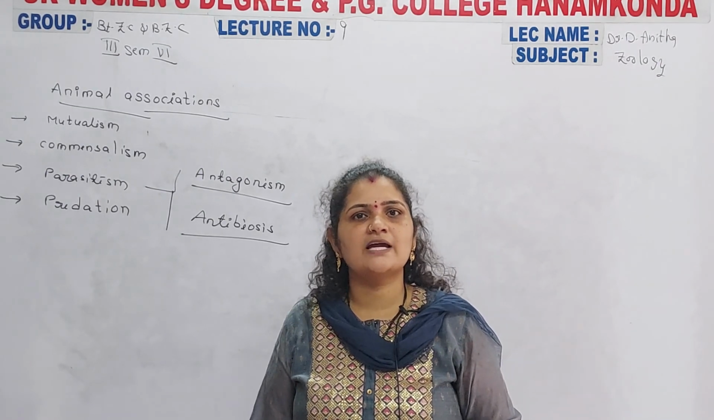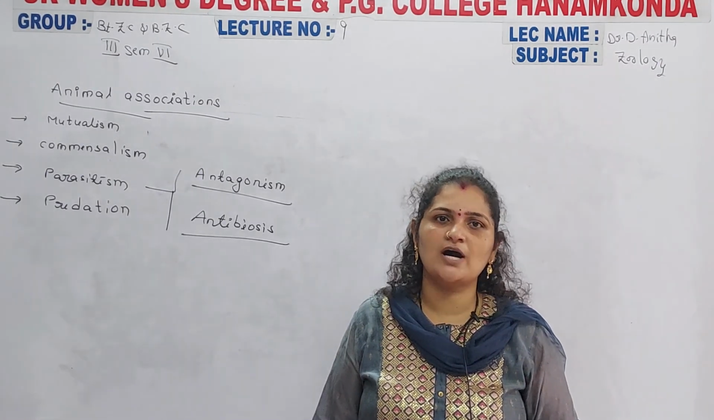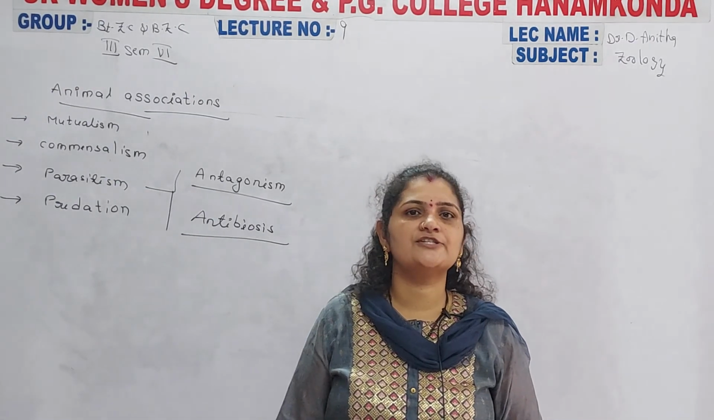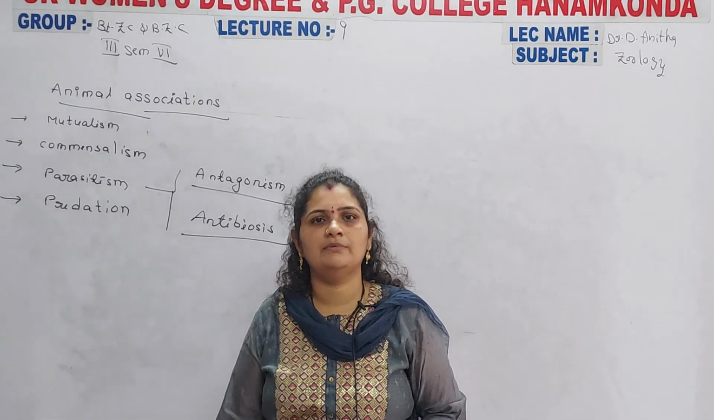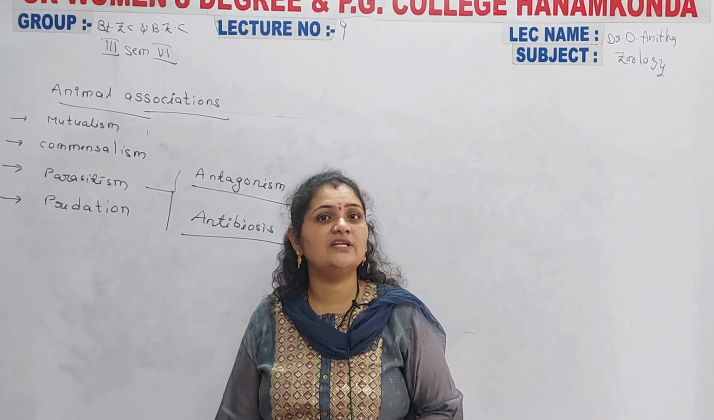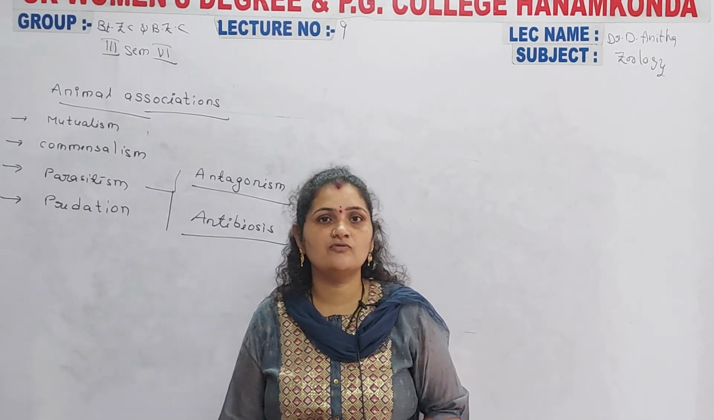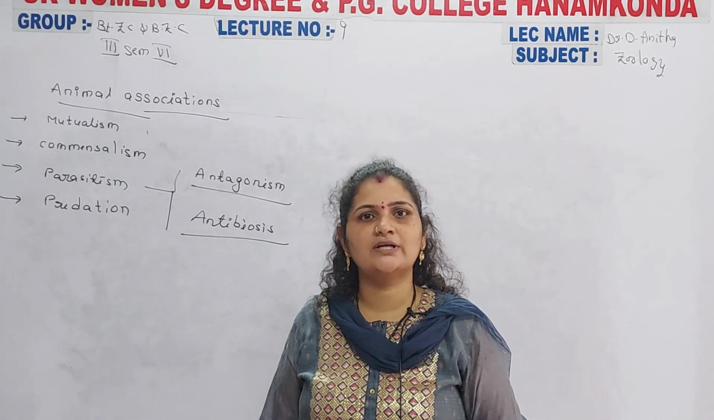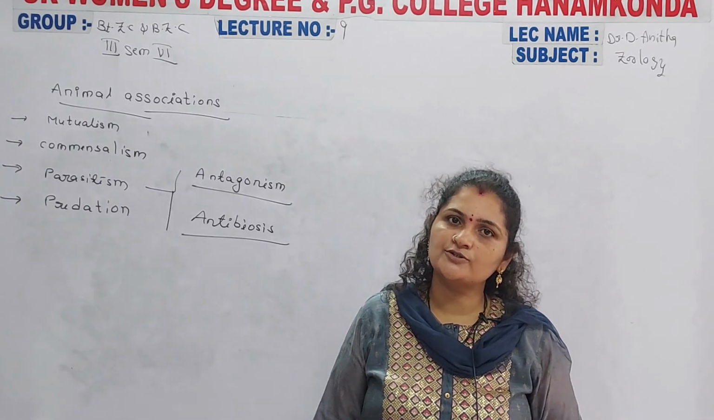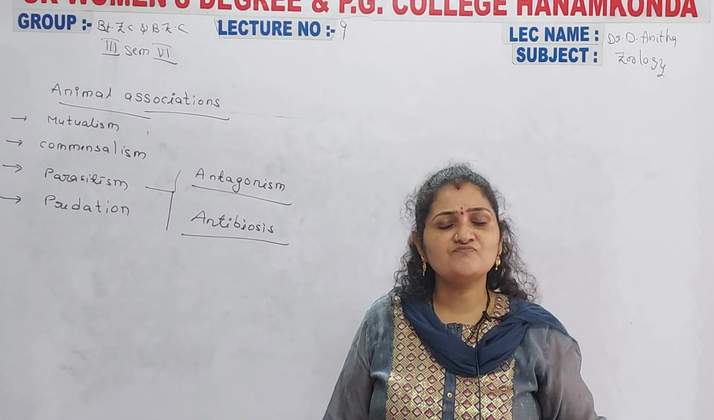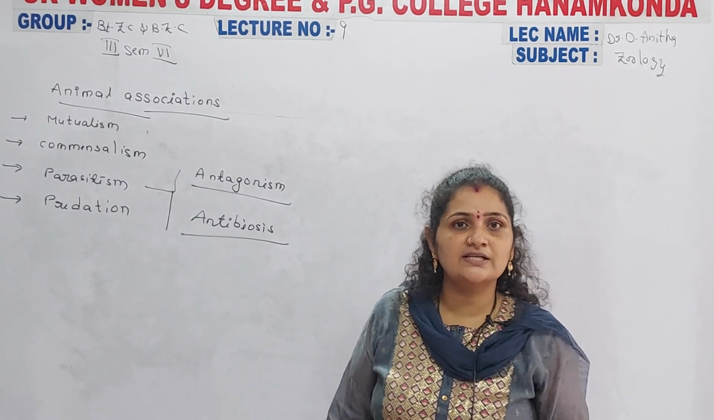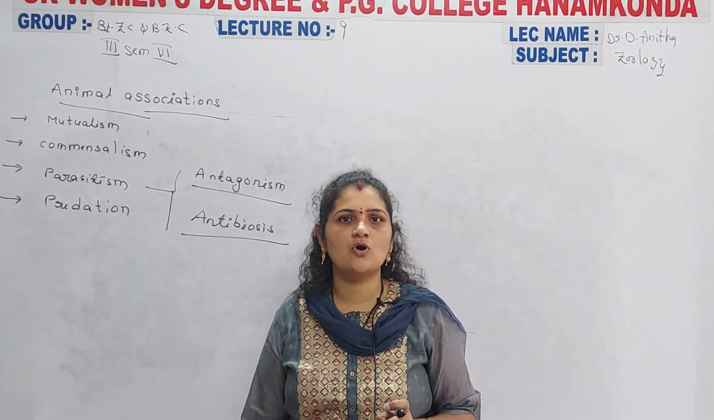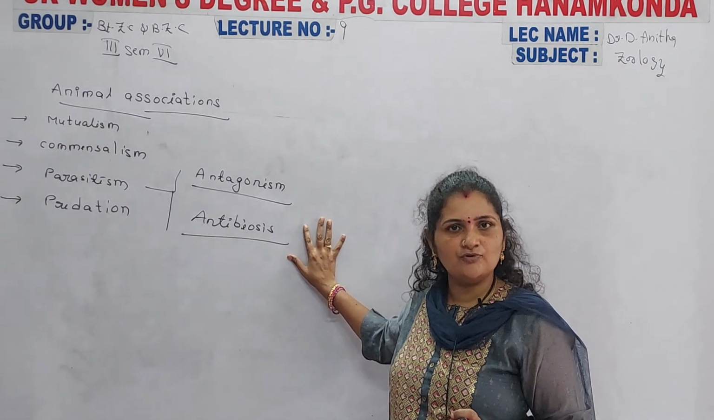Why? Because this type of relationship is also an association between two different organisms. But in this relationship, one organism is greatly harmed, and it can also cause the death of the other organism. So it is quite the opposite of mutualism and commensalism. In this relationship, one organism is killed or harmed by the effect of another organism. Such a relationship is called antagonism, or antibiosis.